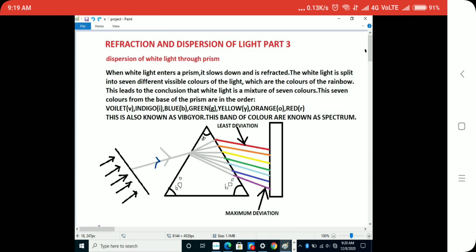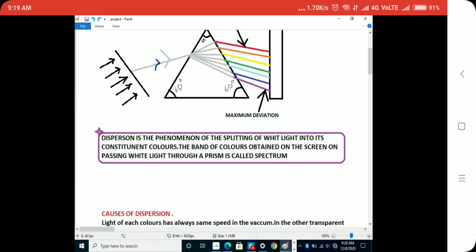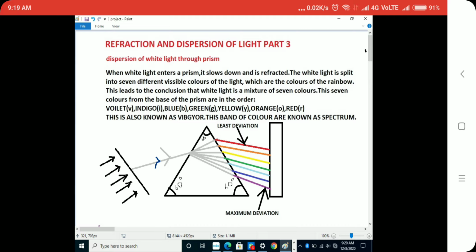So first of all, you should know what dispersion is. Dispersion is the phenomenon of the splitting of white light into its constituent colors. This band of colors seen on a screen after passing white light through a prism is called a spectrum. This is the definition you have learned. But what does it mean?